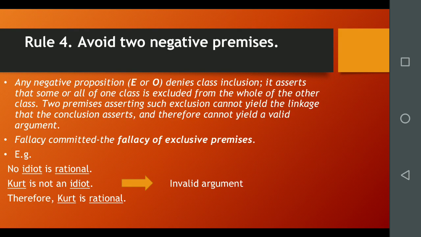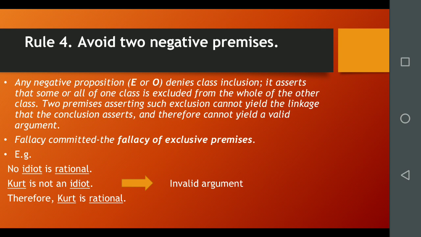The next rule, rule number 4: avoid two negative premises. Any negative proposition denies class inclusion. It asserts that some or all of one class is excluded from the whole of the other class. Two premises asserting such exclusion cannot yield the linkage that the conclusion asserts, and therefore cannot yield a valid argument. This mistake is named the fallacy of exclusive premises.